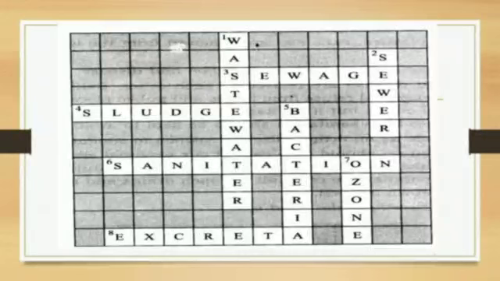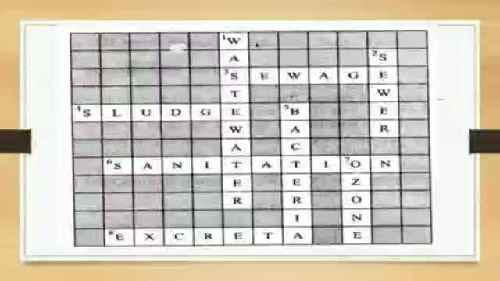Sewer, SEWER. Then microorganisms which cause cholera. So here bacteria, T already there and A also there. BACTERIA.